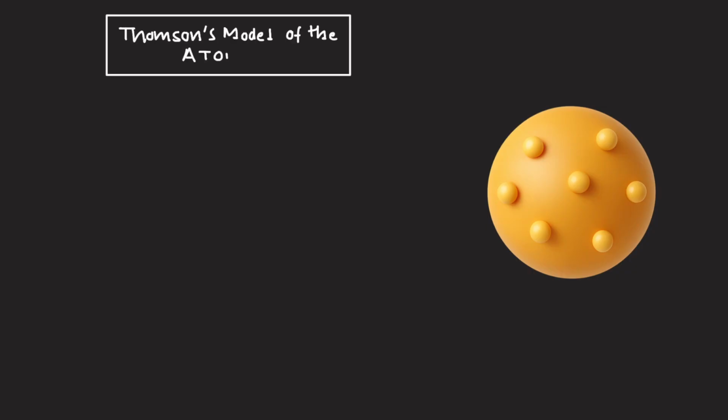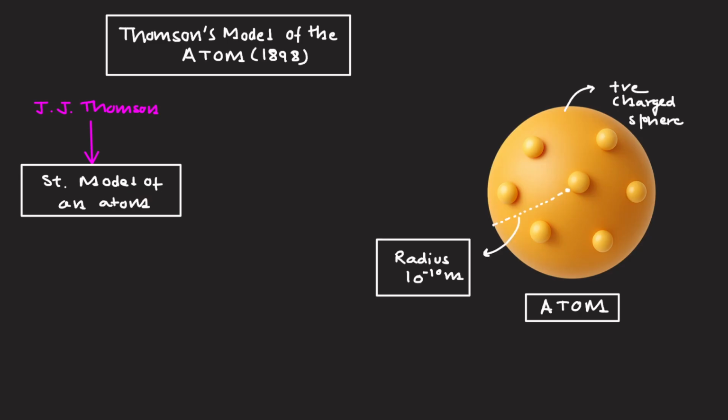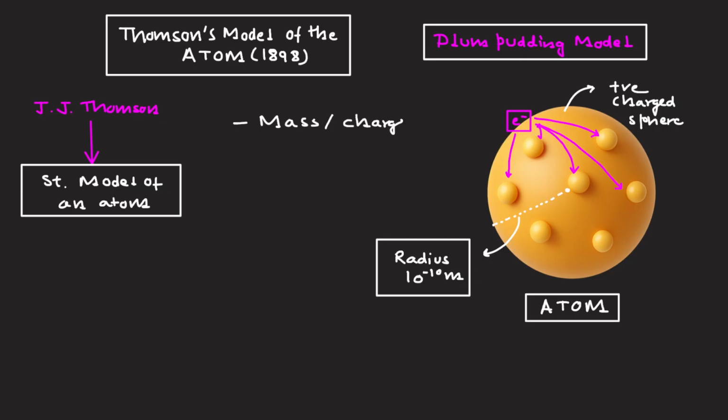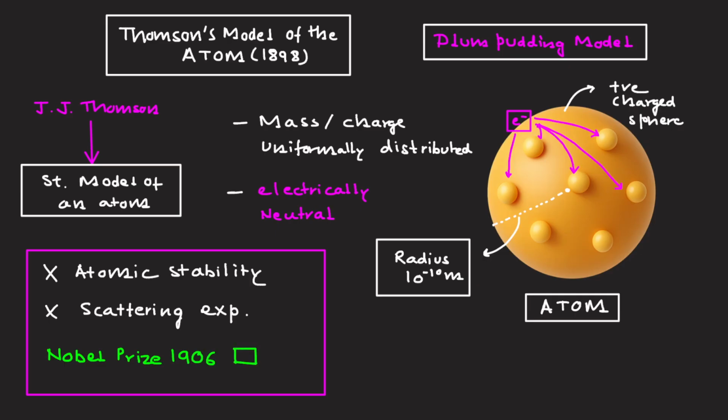Thomson's model of the atom, 1898. Building on the discovery of the electron, J.J. Thomson proposed the first structured model of the atom. He mentioned the atom is a positively charged sphere of radius 10 to the minus 10 meter. Electrons are embedded within it like seeds in a watermelon, hence it is called the plum pudding model. Mass and charge are uniformly distributed. The atom is electrically neutral. The model explained neutrality but could not explain atomic stability or the results of later scattering experiments. Still, Thomson's work earned him the Nobel Prize in 1906.